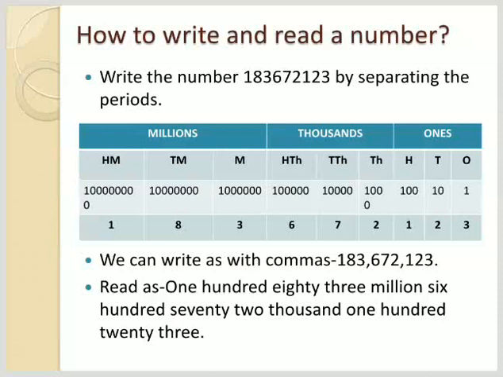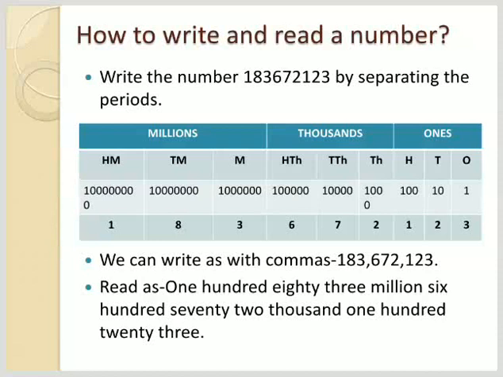I have taken the same example here, that is 183,672,123. Now let's write it in this table. 3 is at 1's place, 2 is at 10's place, 1 is at 100 place, 2 is at 1000 place, 7 at 10,000, 6 at 100,000, 3 at million, 8 at 10 million, and 1 at 100 million.